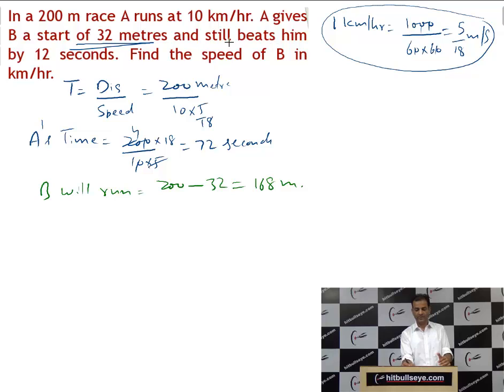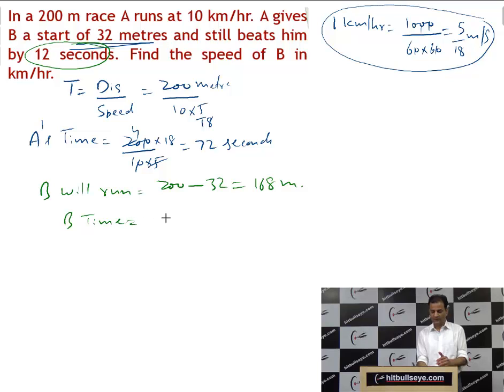Instead of giving a start of 32 meters, A is beating B by 12 seconds. That means B will take how much time? A takes 72 seconds and B will take plus 12. We add because A is still beating B by 12 seconds. That means B is running this 168 meters in 84 seconds.